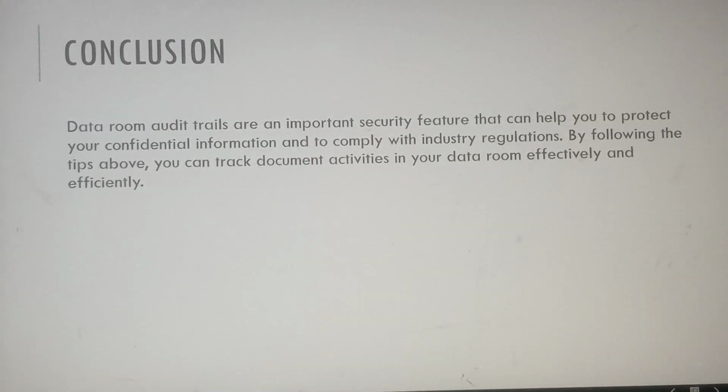Conclusion. Data room audit trails are an important security feature that you need to protect your confidential information and to comply with industry regulations. By following the tips above, you can track document activity in your data room effectively and efficiently.